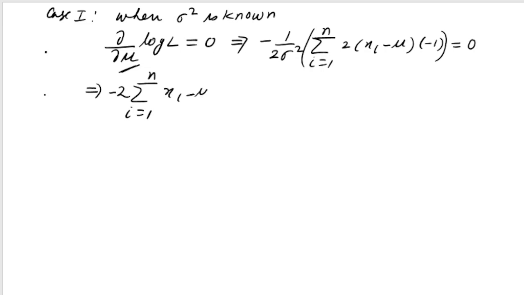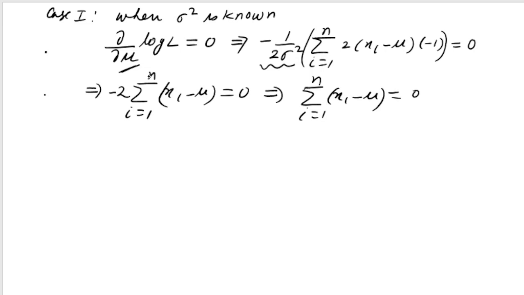Xi minus mu should be equal to 0, because if the product is 0, this thing cannot be 0, minus 1 by 2 sigma square. So again, just to simplify, i varies from 1 to n, minus 2 is there, so I will write xi minus mu is equal to 0, because if this term is 0, certainly this thing should be 0, minus 2 is not 0.